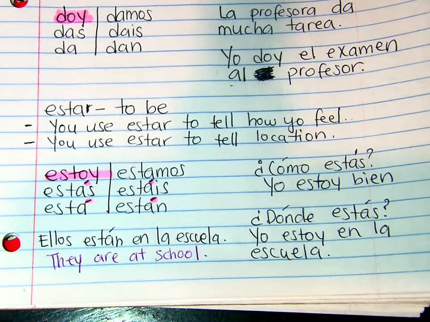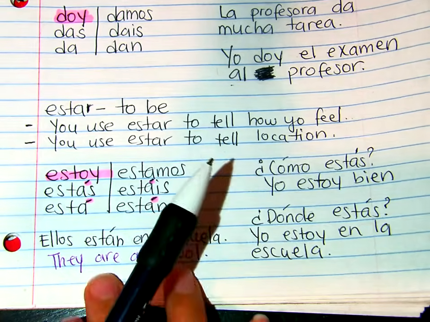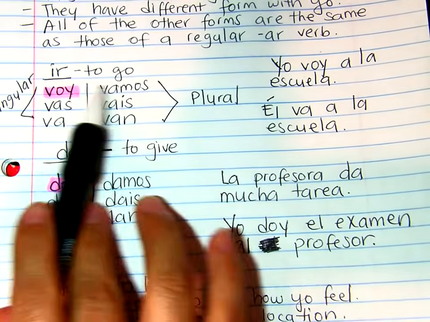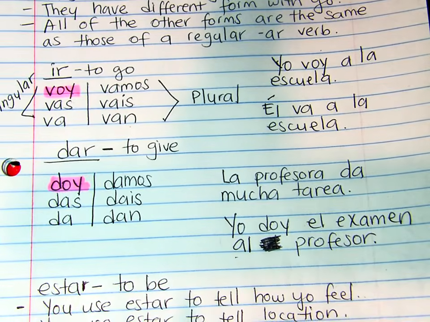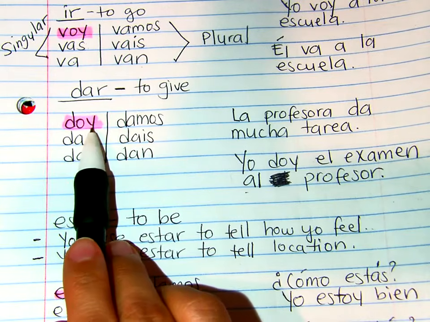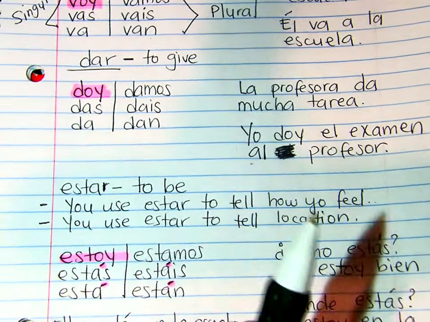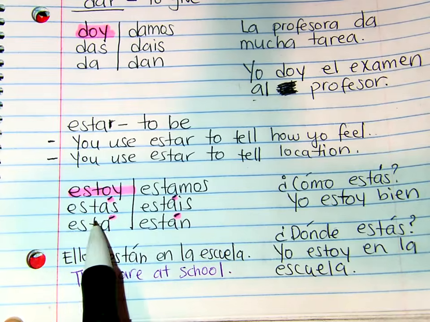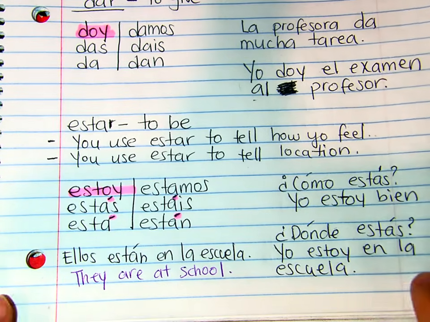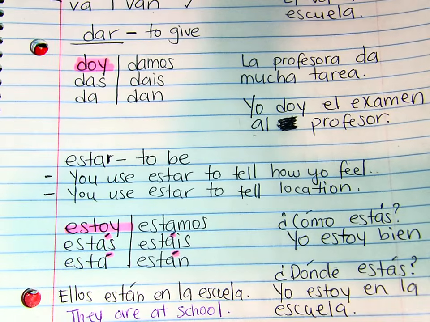Okay? Okay. This is very important to remember. So make sure these are forms that you're going to learn. If you see that, it doesn't look anything like the regular conjugation, right? It's irregular in different ways. This is a conjugation you have to memorize. Doy, it's different in the first person. Okay, and estar, you see that? Estoy is very different in the first person, and it also has accent marks, okay? So make sure you learn those conjugations, okay, chicos?